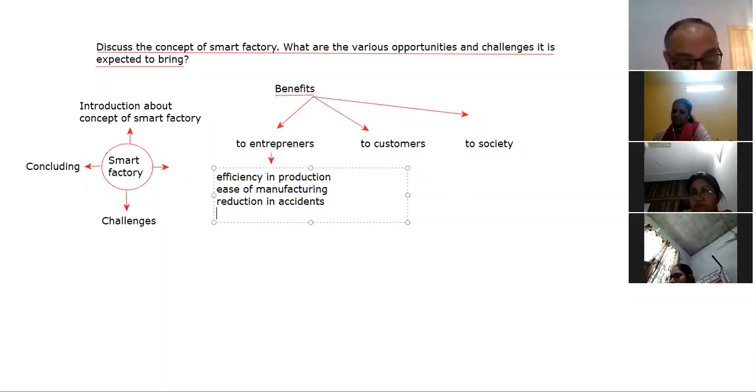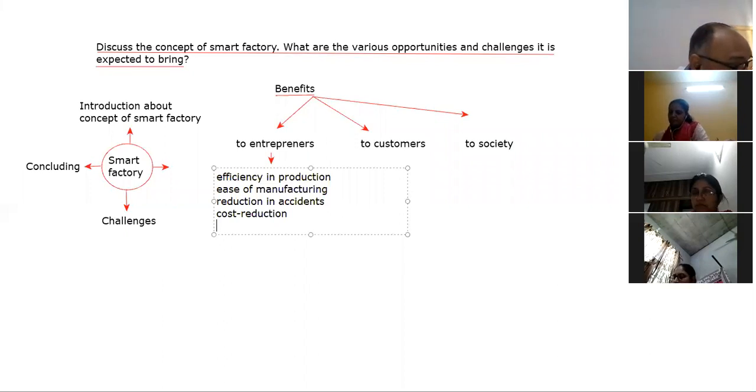Next, cost reduction will be there, because there will be optimization and more efficiency. There will be less wastage of resources and less consumption of energy, so that is why cost reduction will be there. Next is solution to labor problems.